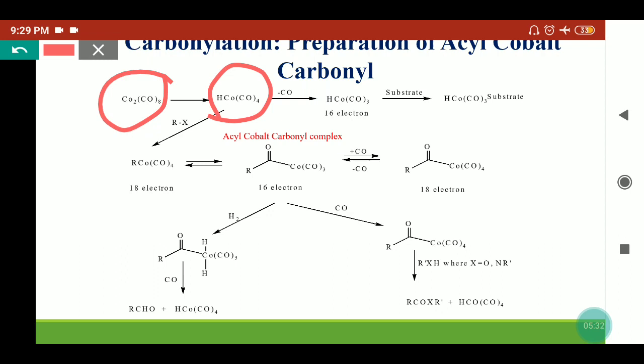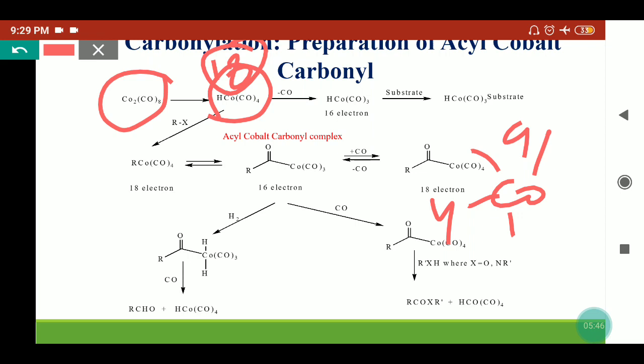This HCo(CO)4 species contains 18 electrons. How 18 electrons? The cobalt valence contains 9 electrons, one from the hydrogen and 8 electrons from the carbon monoxide, because each bond shares 2 electrons. Here the carbonyl is a 2-electron donor, so this is an 18-electron species.